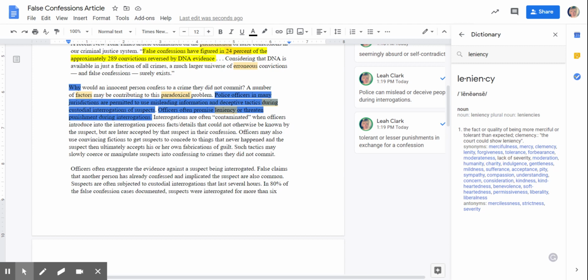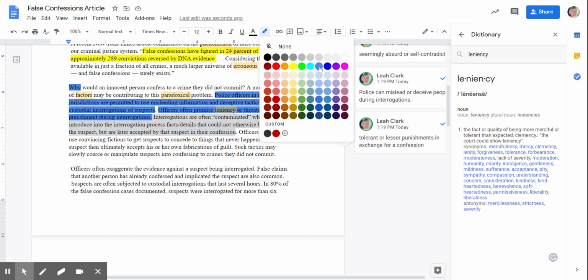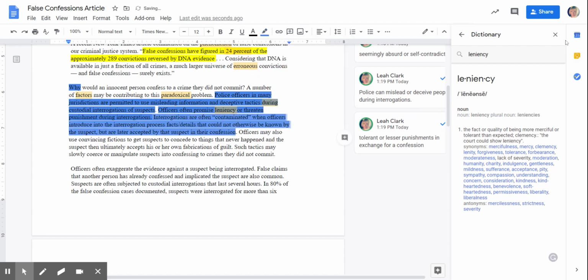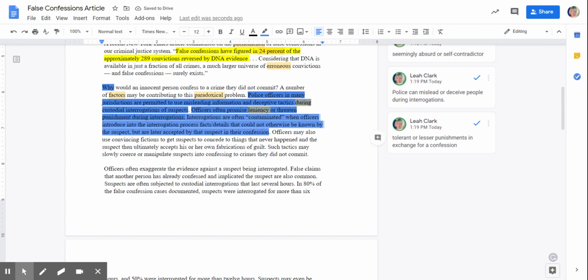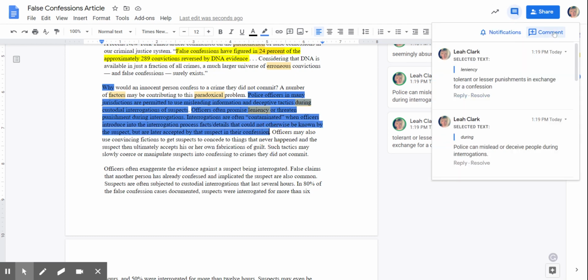Interrogations are often contaminated when officers introduce into the interrogation process facts or details that could not otherwise be known by the suspect, but are later accepted by that suspect in their confession. Okay, so again, I'm going to highlight this blue. Okay, and I'm going to add a little note here.